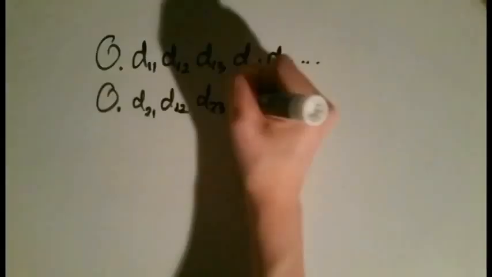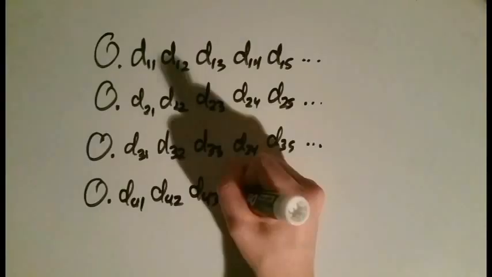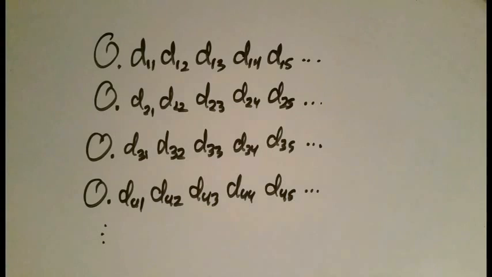Let's take a look at what Cantor proved. First, we assume the opposite of what we want to prove. We'll see later why this is helpful to assume the opposite. So, we assume that the real numbers are countable, or that they can be put into some list. Let's do that. I'm using the letter D for digit, where the first subscript denotes the row, and the second denotes the column. So, D23 would be the third digit of the second number.